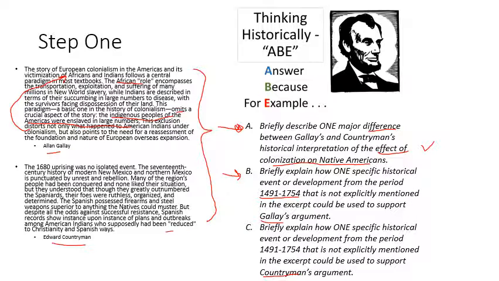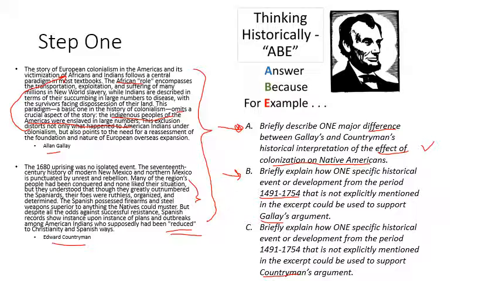Anytime you see a quote, you always want to pay attention because it might be sarcastically said. And in this case, that's exactly what Countryman is saying. This person is saying, look, the Spanish were powerful, but they continued to resist. They continued to resist and never succumbed to the Christian and Spanish ways fully. And so Countryman is arguing that the Native Americans' effect was resistance. They continually resisted colonial effects upon them.